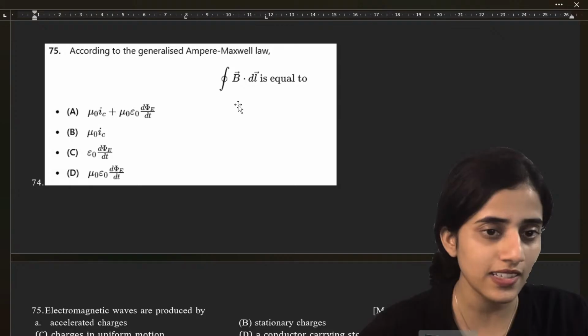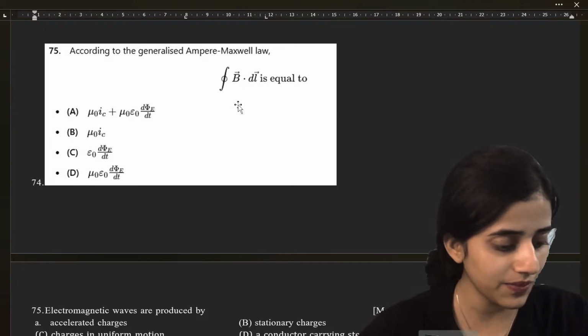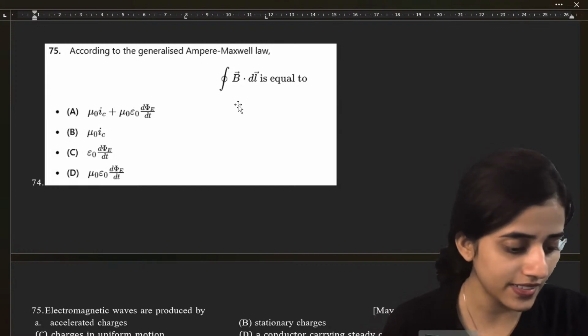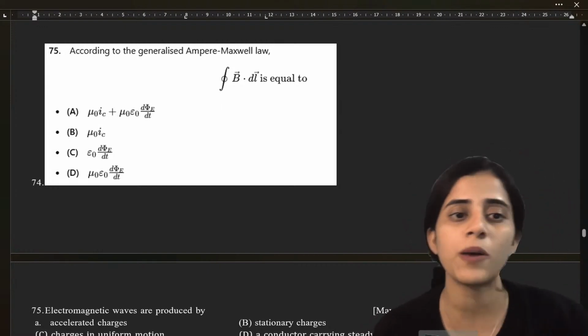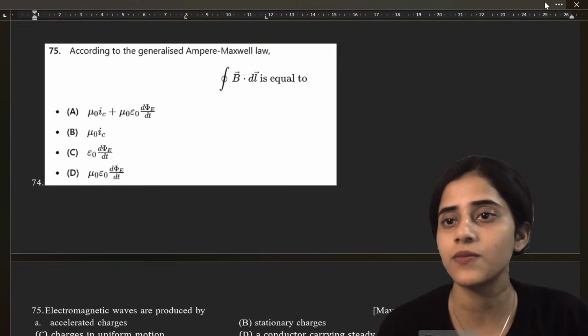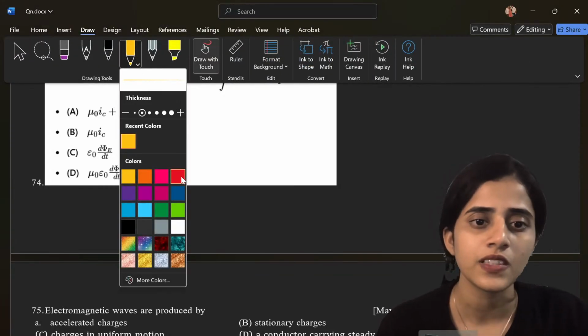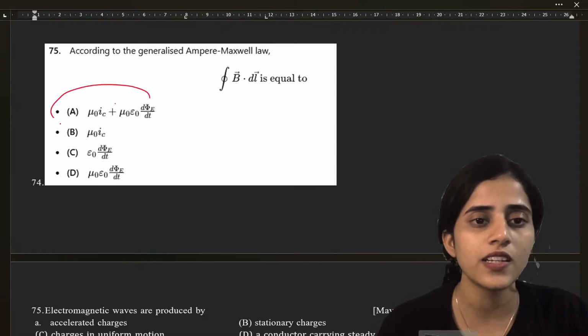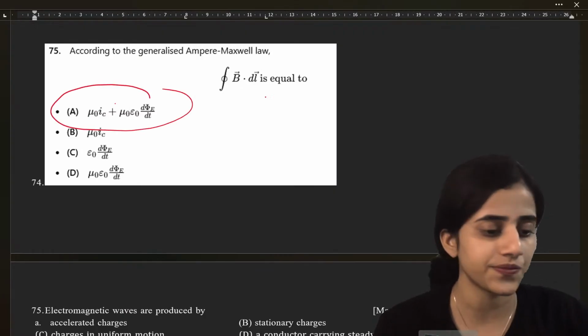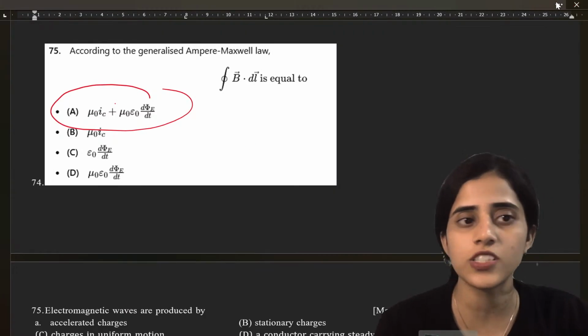A, C. Okay. A. Paka A. Option A. Superb students, it is option A. Very good. Okay. It is option A. Okay, let's move on to the next question.